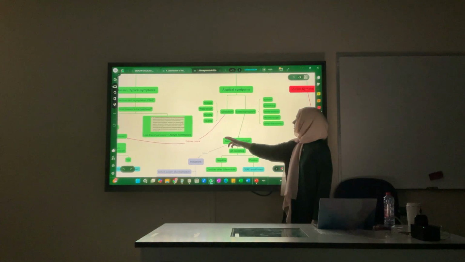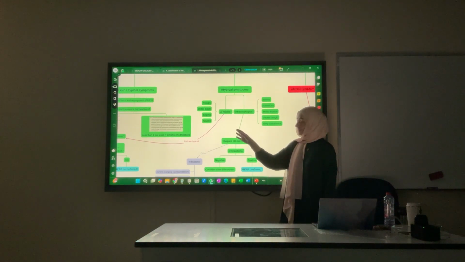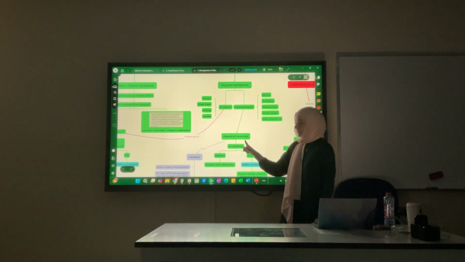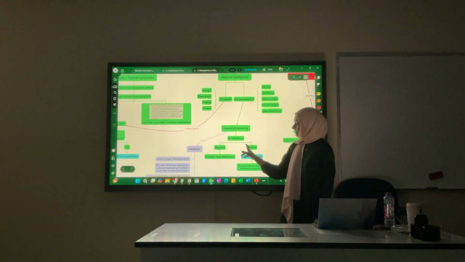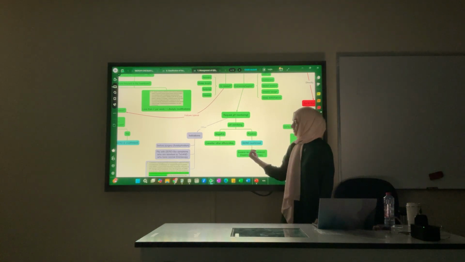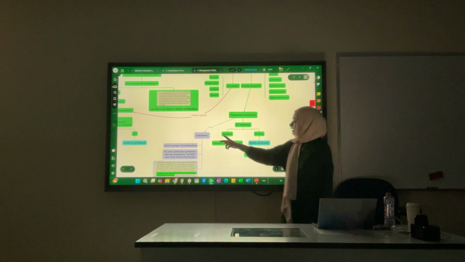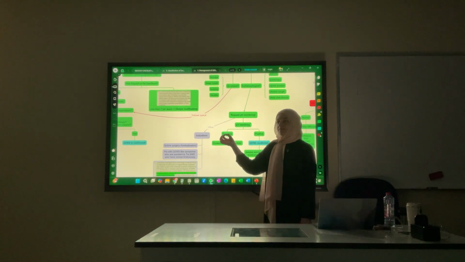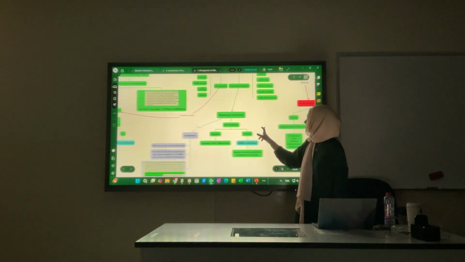If it was not GI related, you do pH monitoring for 24 hours. If it was negative, consider other differentials. But if positive, GERD is confirmed. Okay? Other indications for this is before surgery to confirm that the patient actually has GERD, so you don't do a surgery that's unnecessary for the patient.